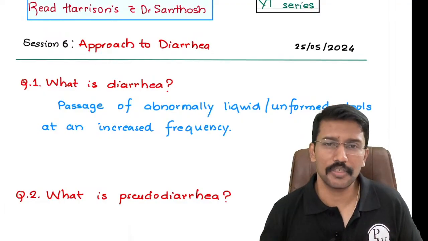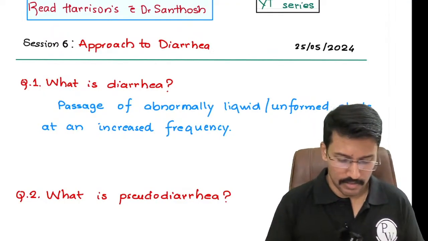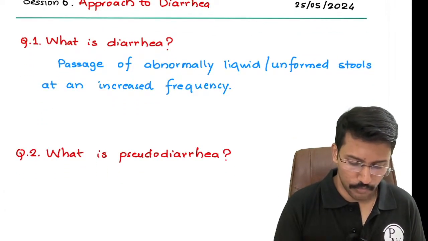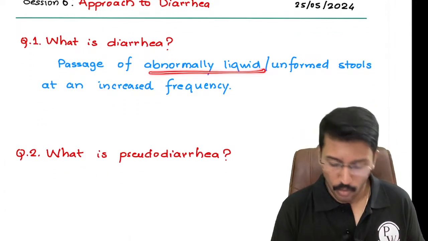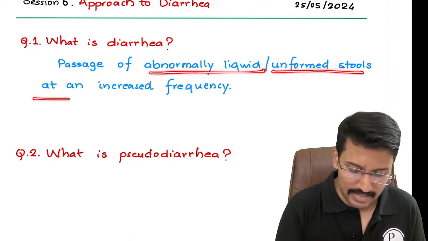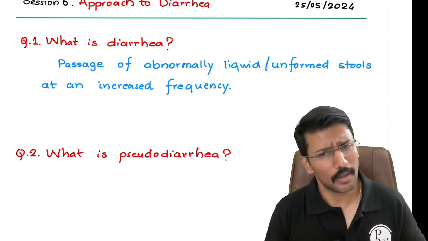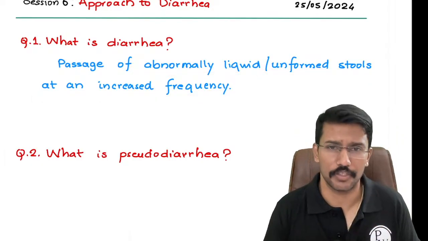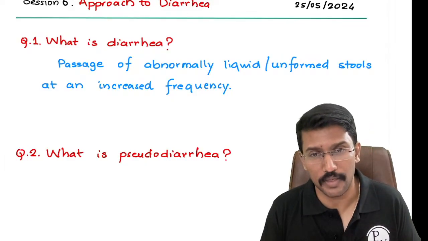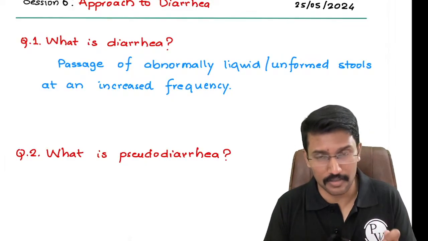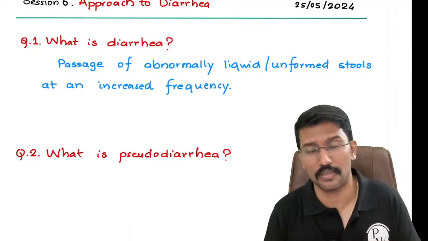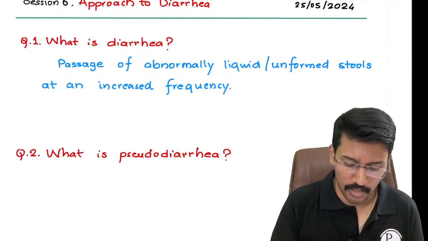Now this is a definition that I get in Harrison's. It says diarrhea is defined as passage of abnormally liquid or unformed stools at an increased frequency. But it is a very subjective definition. What do you mean by abnormally liquid? Have we checked the consistency, or do we have a measure to check the consistency? No. What do you mean by unformed stools?